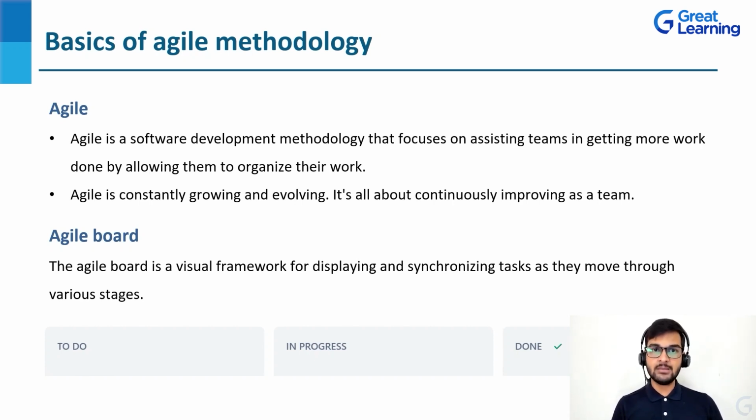Now, what is Agile Board? The Agile Board is a visual framework for displaying and synchronizing tasks as they move through various stages. So first of all, we have a task. Then the task is in progress. And then finally the task is completed. And there can be several other factors as well that we need to consider. So all of that can definitely be customized in the Jira project management tool.